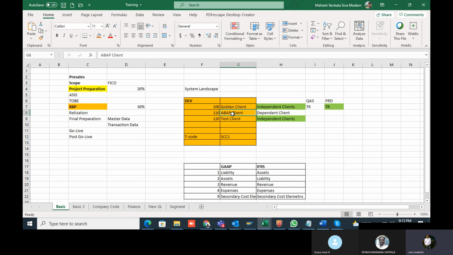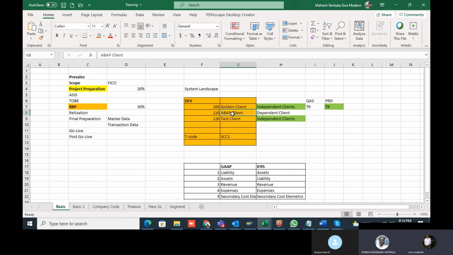But that report will not give the output the client wants, because some customization is required. When customization is 100% required, the report is developed by the ABAP team, because the ABAP team writes the code, but all the functional logic is given by the functional consultant only. The code is written in the ABAP client only.